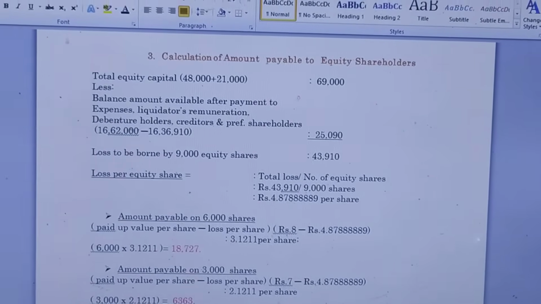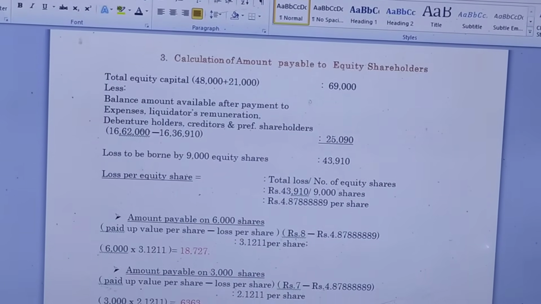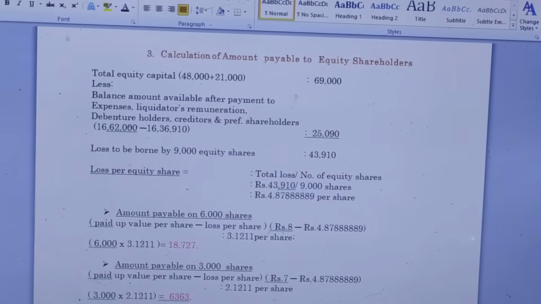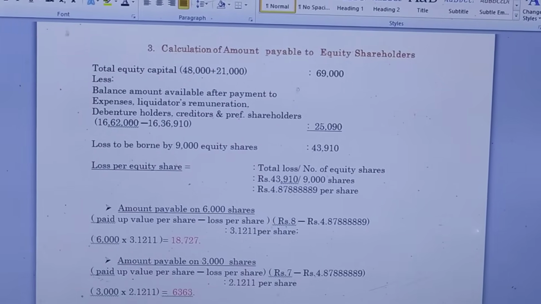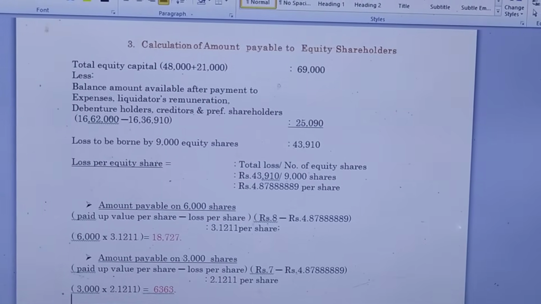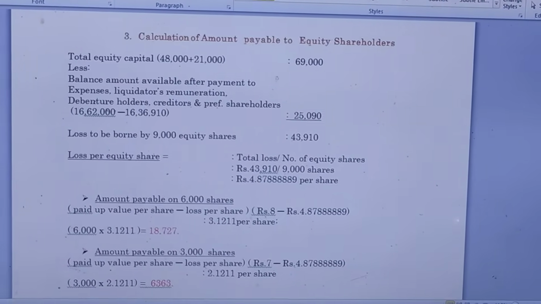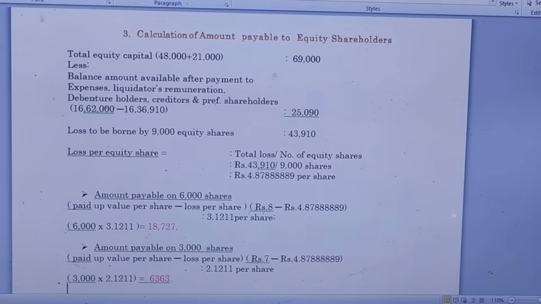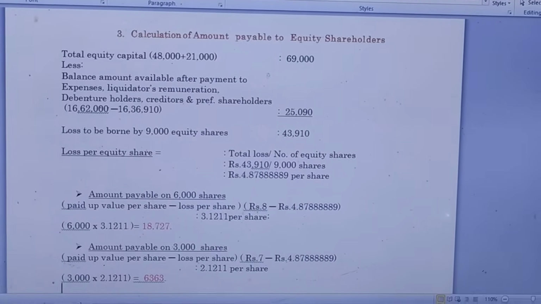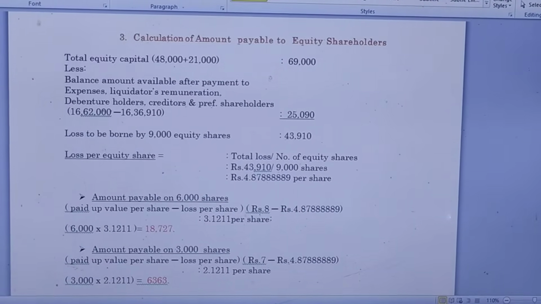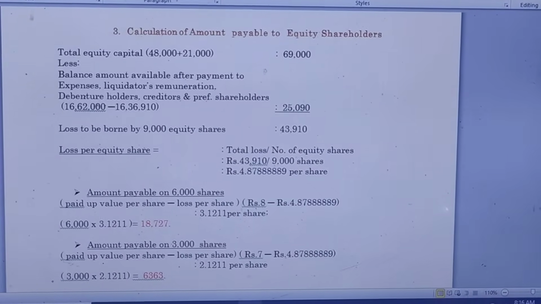It means the total assets realized, which we have already found, is 16,62,000, and the total payments, which we have also already found, is 16,36,910. So the total assets realized minus the total payments gives 25,090. That is, 16,62,000 minus 16,36,910. So that is called the balance amount available for equity shareholders, and that amount will be deducted from the total equity share capital.